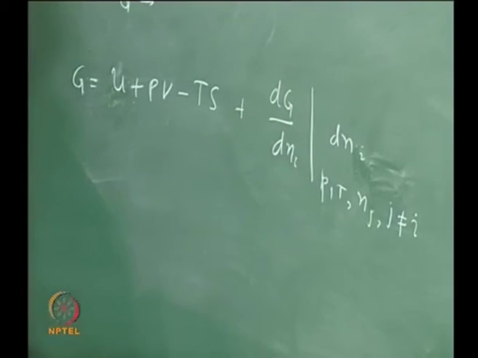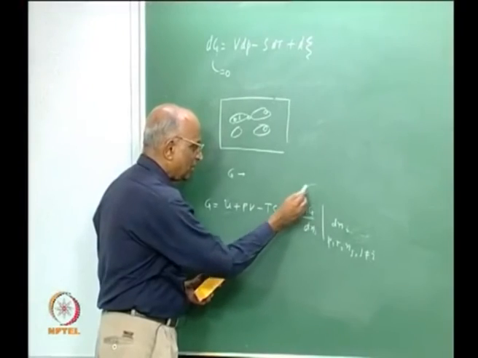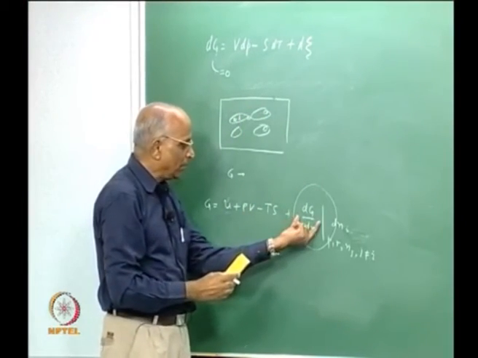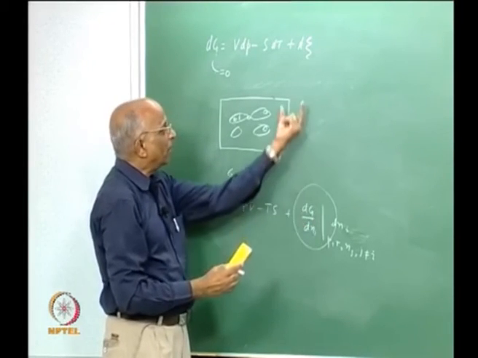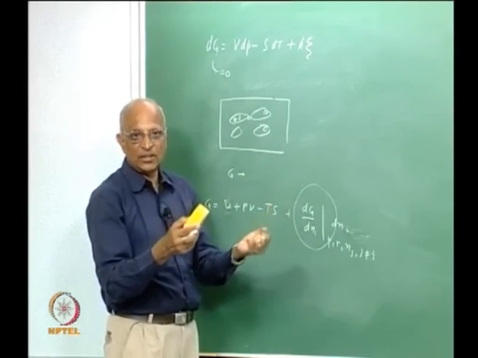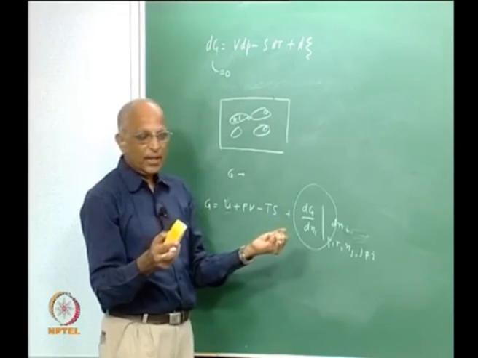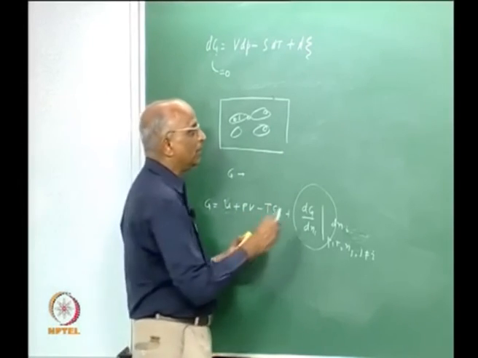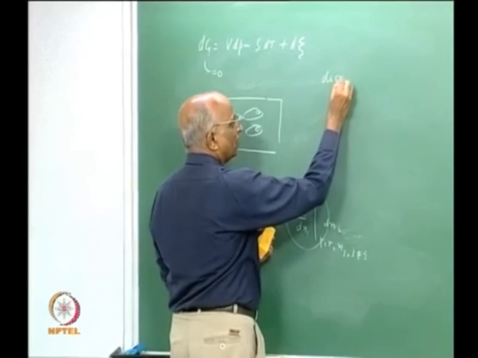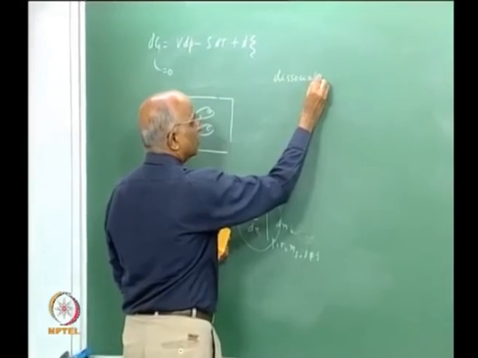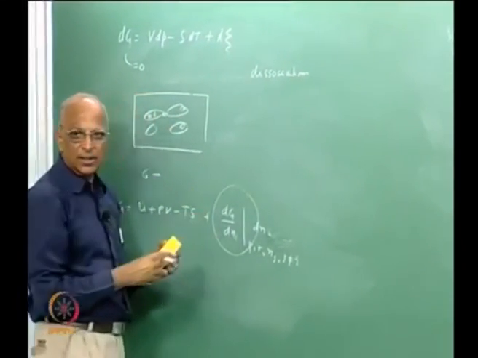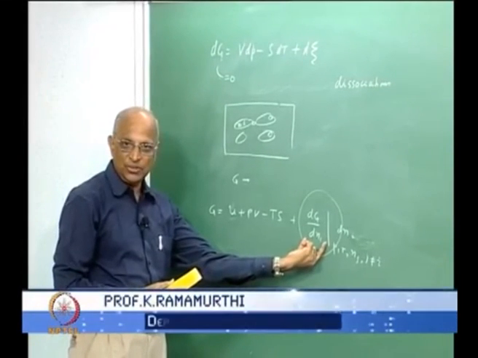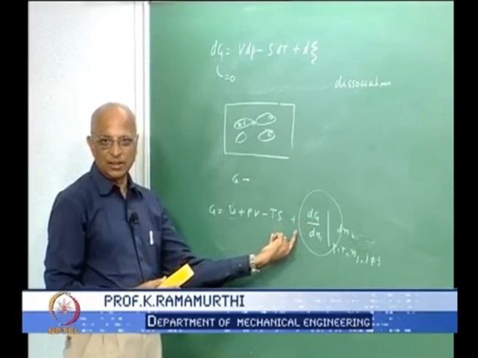What I will do in the next class is use such relations and the equilibrium condition to determine how we can find the number of moles of different gases which can exist in equilibrium, and that is the case when I consider dissociations taking place. Maybe I will complete it in the next class, but I will introduce a terminology known as chemical potential. We will go through this again in the next class, right.